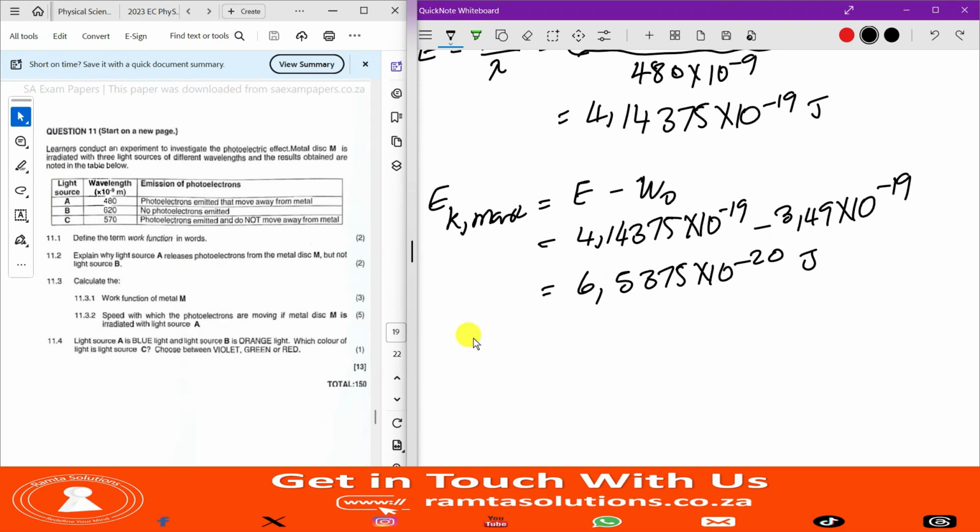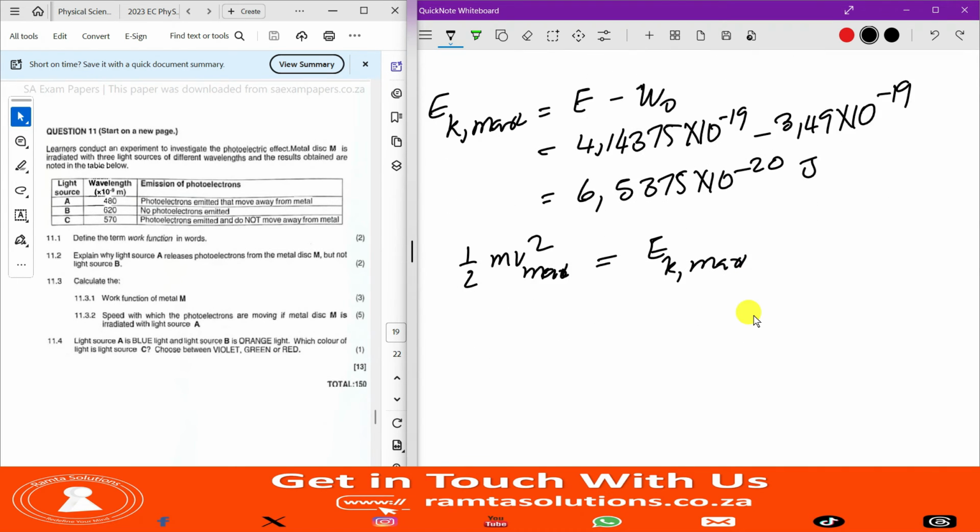But we know that half mass times speed squared is equal to kinetic energy. But because we are dealing with maximum kinetic energy, we will substitute it to be maximum speed. Remember, the maximum kinetic energy is of the electron. So we'll add the mass of electron. It is a constant that's given as 9,11 times 10 to the negative 31.